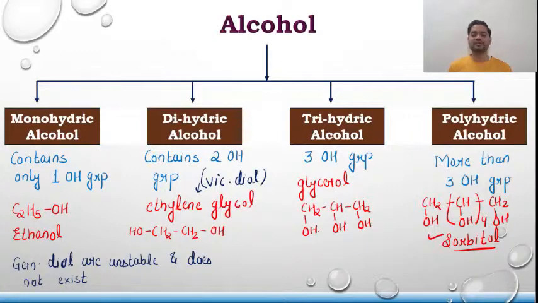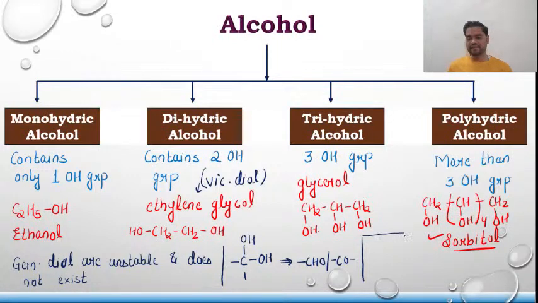Okay, please remember that thing. One more shortcut that I can give you over here is, if a carbon atom consists of 2 OH groups, like a geminal diol, you should remember that it will get converted to either an aldehyde or a ketone group. This is one thing that you should remember.